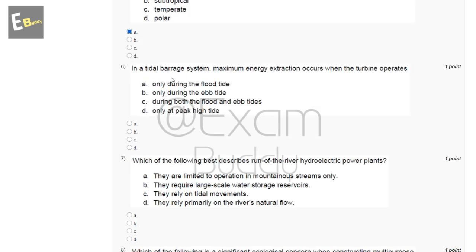In a tidal barrage system, maximum energy extraction occurs when the turbine operates. So these are the options: only during the flood tide, only during the ebb tide, during both the flood and ebb tides, only at peak high tide. So the answer of our sixth question is C, during both the flood and ebb tides.